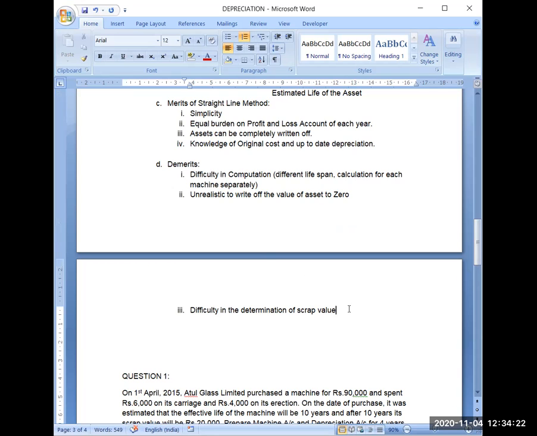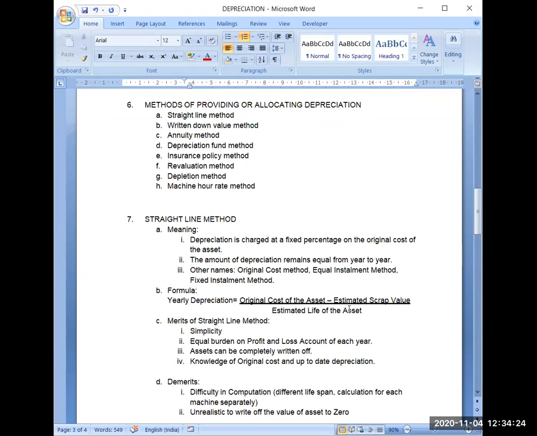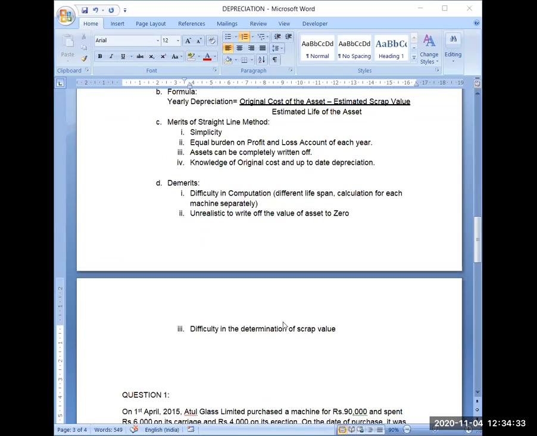Difficulty in the determination of the scrap value. Because I have to deduct the scrap value, which I am discussing as 50,000, which I will get after 5 years when I have used the asset completely. It is very difficult to estimate that amount. If my estimation is wrong, obviously my depreciation will also become wrong. So these are the demerits of the straight line method. Now coming to the numerical portion of this chapter.